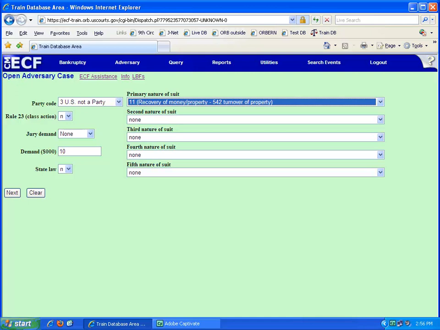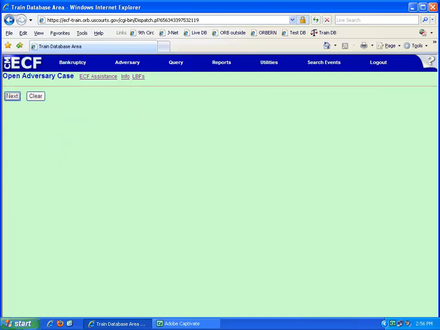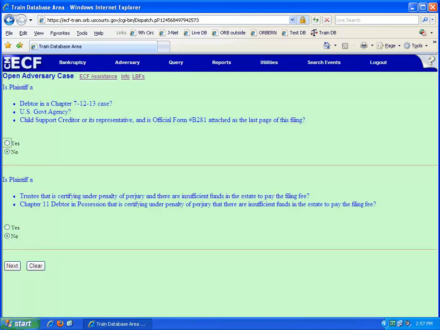Select any additional appropriate natures of suit. Once completed, click Next. This screen displays only the Next and Clear buttons. Click Next to move to the next screen.